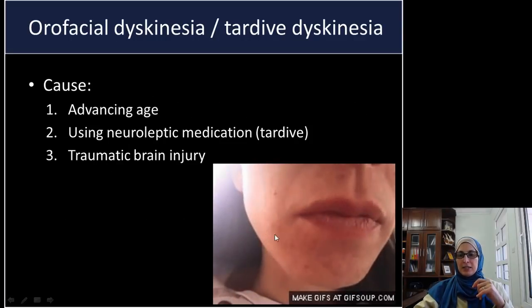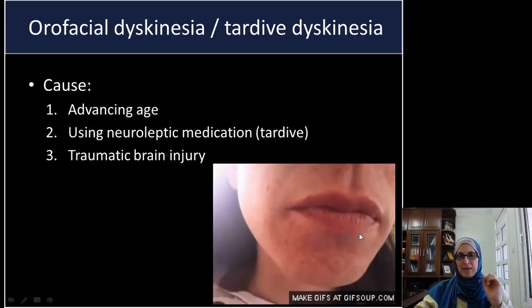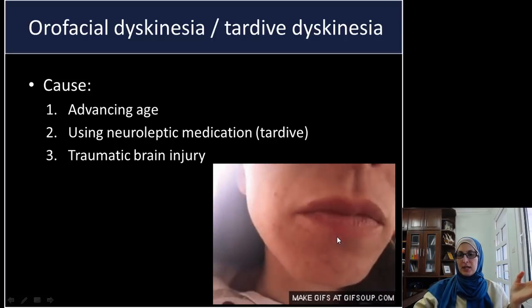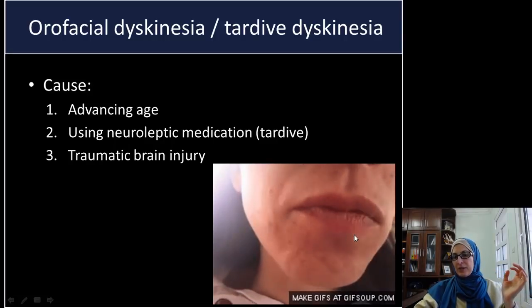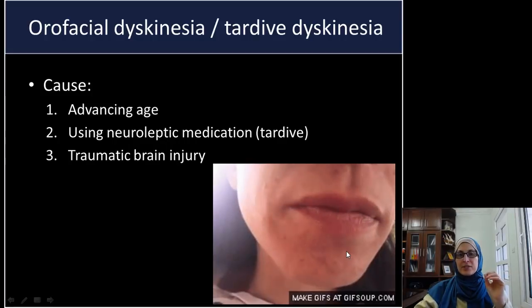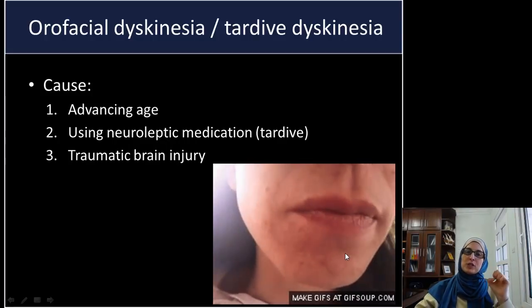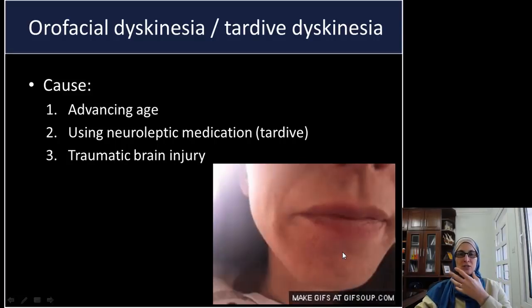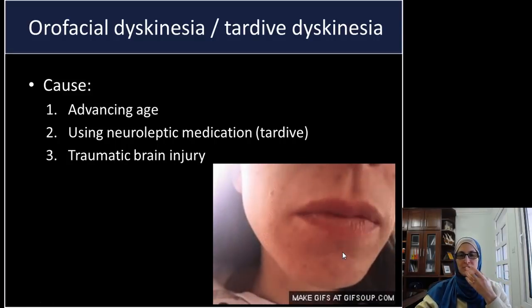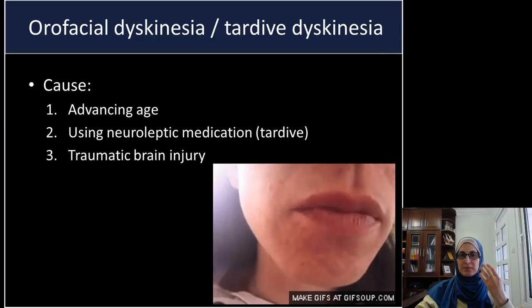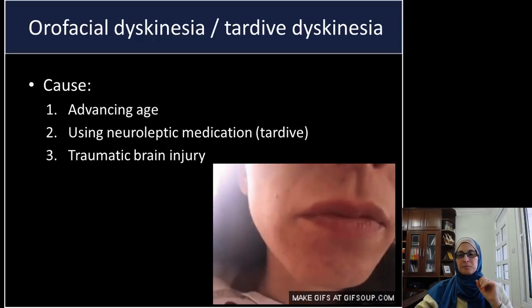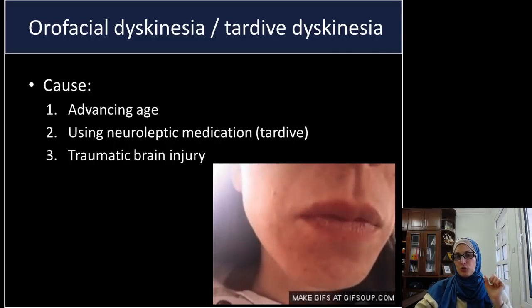So let's see the difference. This is an example of orofacial dyskinesia, and as you can see, here the patient is moving her lips, and this movement is soft movement. There is no twitching, there is no muscle contraction. It is just this soft movement of the face, usually the lips, and the patient cannot control it.